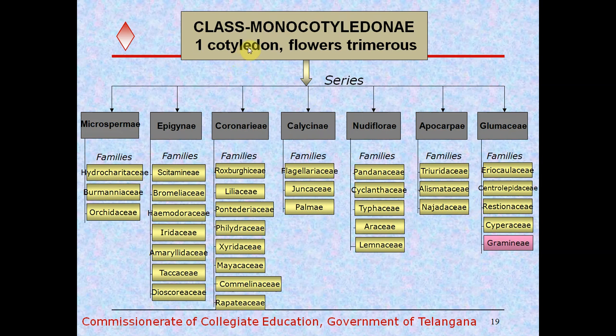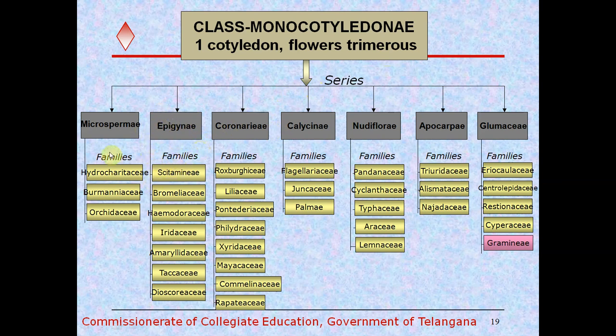And now we come to the third class of the classification, that is monocotyledons, which consist of a single cotyledon, and flowers are trimerous. So the floral parts are multiples of 3, that is called trimerous. Here it is also divided into 7 series, and they are directly divided into families without orders.